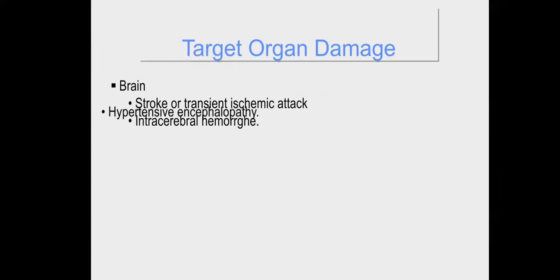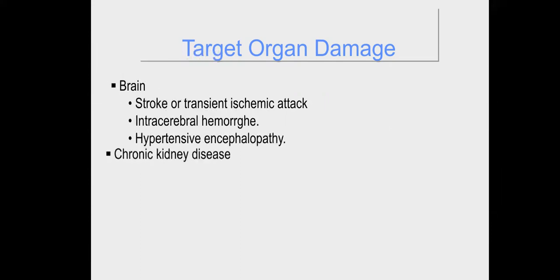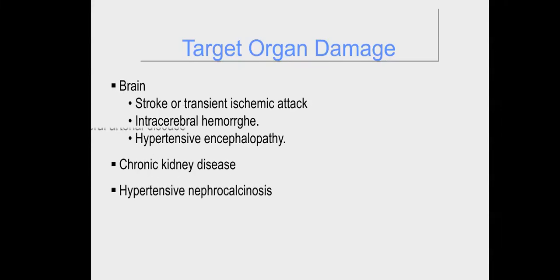Chronic kidney diseases can occur also in patients with hypertension. Hypertensive nephrosclerosis can occur, and peripheral artery diseases and retinopathy. Okay, so we finished the complications associated with hypertension.